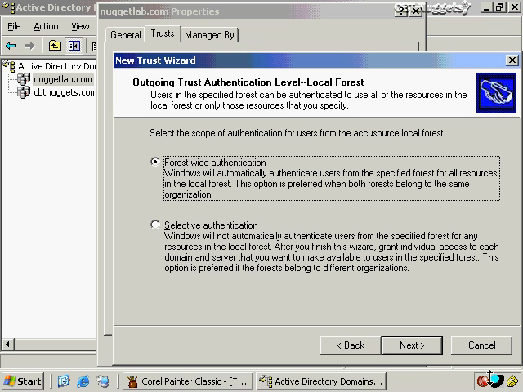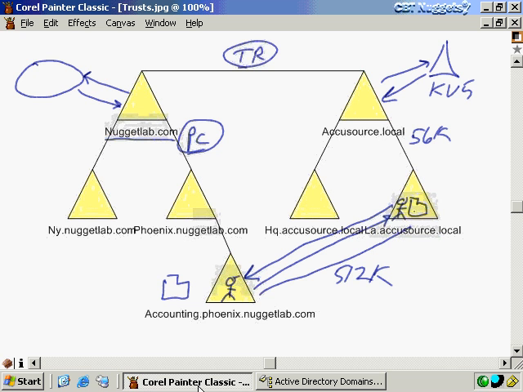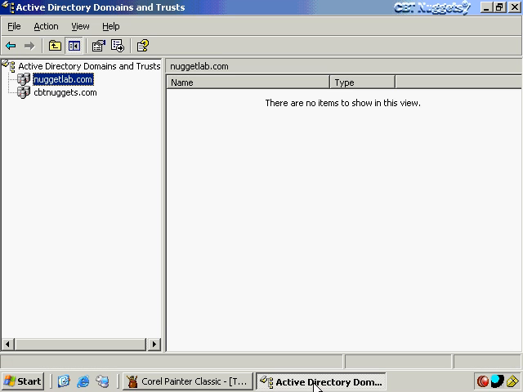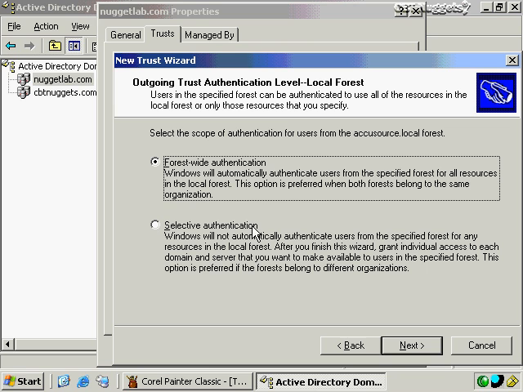Now, we addressed this issue a little while ago in a different nugget, but forest-wide authentication, which is the default selection, would allow me to walk the entire tree. So, for example, if these were initially two separate forests, and we did not have this trust relationship right here initially, and that's what I'm building, then when the trust relationship is finished, we're going to have the same kind of trust relationship as if they were originally part of the same forest. We can walk the tree all the way up and down this thing. And let me get back to my little wizard here. That would be forest-wide authentication. There are some exceptions to it, because they still won't share a configuration naming context, but we could leave it at this setting.